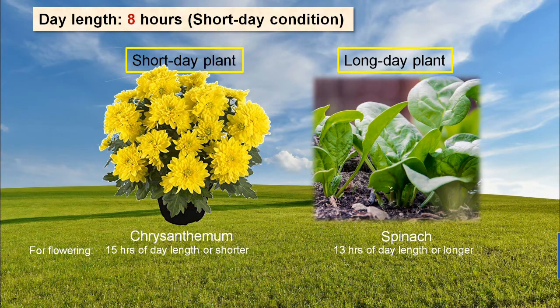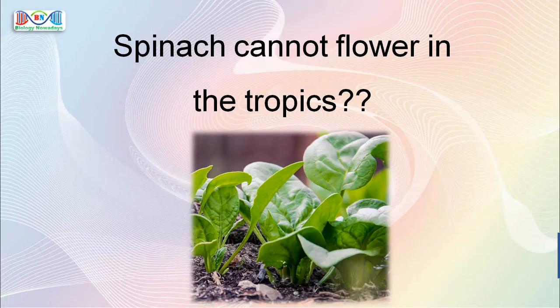Now I hope that you understood clearly what a short day plant is and what a long day plant is. By the way, did you know that spinach cannot flower in the tropics? From what we discussed until now, can you guess why? If you can guess the answer, type it right now in the comment box below. I will be eagerly waiting for your responses.